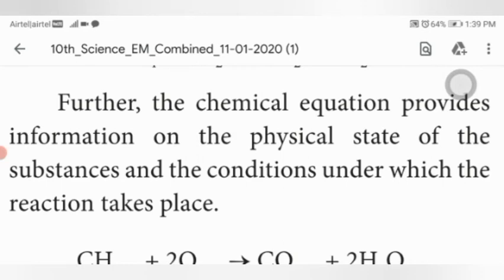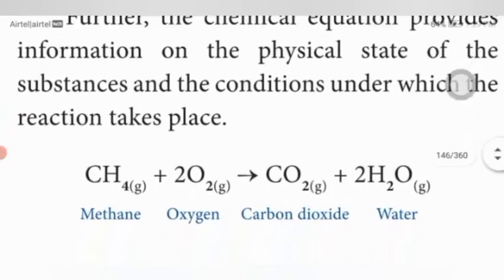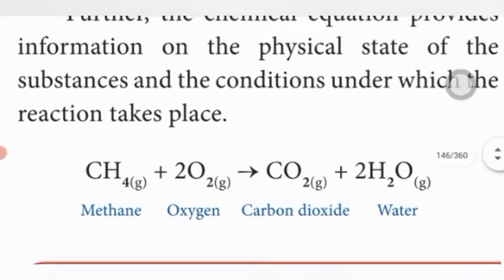Methane CH4, oxygen O2, carbon dioxide and water. Methane is a gaseous substance, so we put subscript G. Carbon dioxide is also a gaseous substance, so we put G in a subscript. Water is produced in the vapor state.